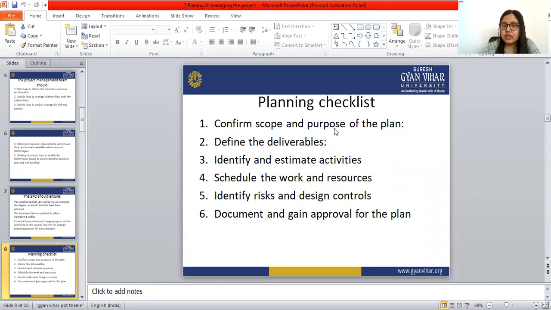So these are the planning checklist. First, we have to confirm the scope and the purpose of the project. Then define the deliverables, identify and estimate activities, schedule the work and resources, identify risk and design control, document and gain approval for the plan.